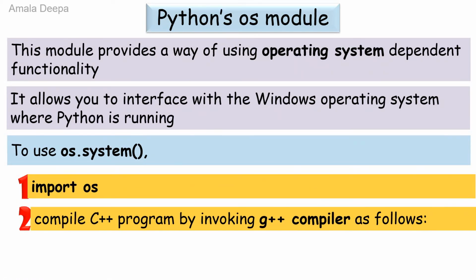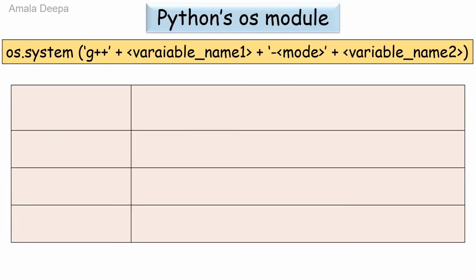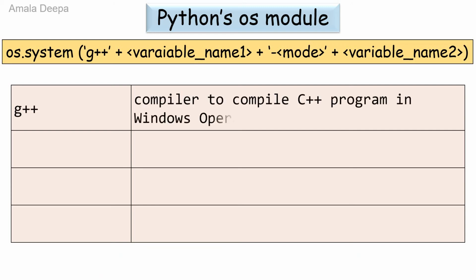Compile the C++ program by invoking the g++ compiler as follows: os.system(g++ + variable name 1 + -mode + variable name 2), where g++ is the compiler to compile the C++ program in Windows operating system.